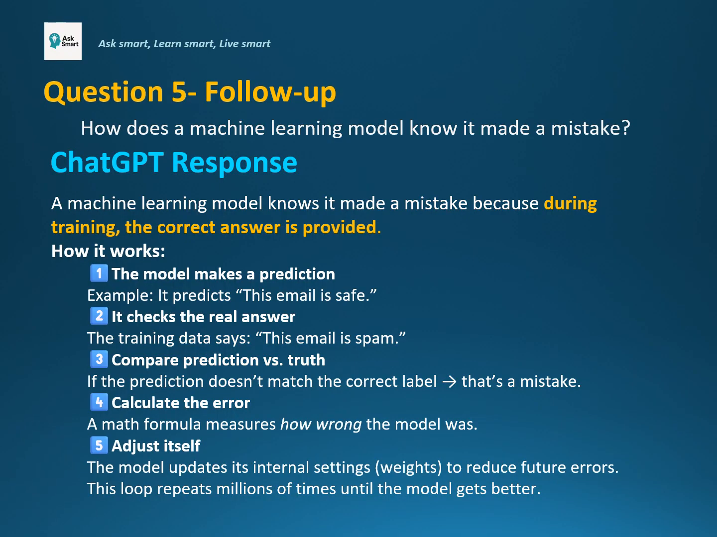Here is a follow-up question. How does a machine learning model know it made a mistake? Here is ChatGPT response. A machine learning model knows it made a mistake because during training, it can compare its guess with the correct answer in the data. If the prediction is wrong, a math formula measures the error, and the model adjusts itself to improve. Repeating this process over and over is how it gets better.